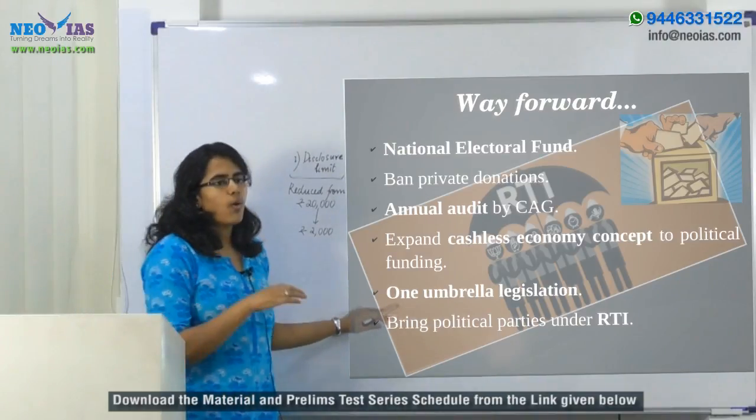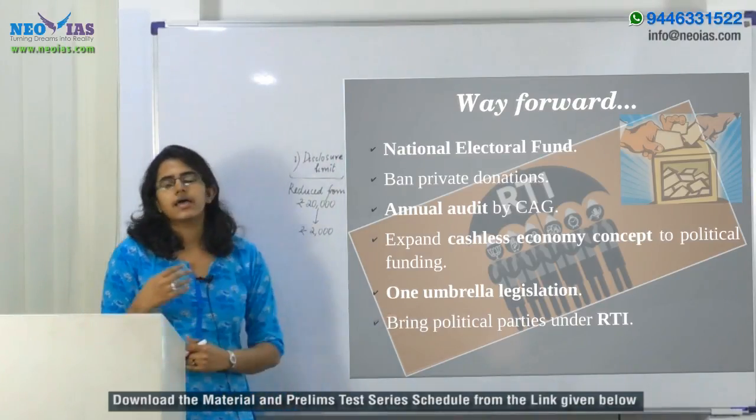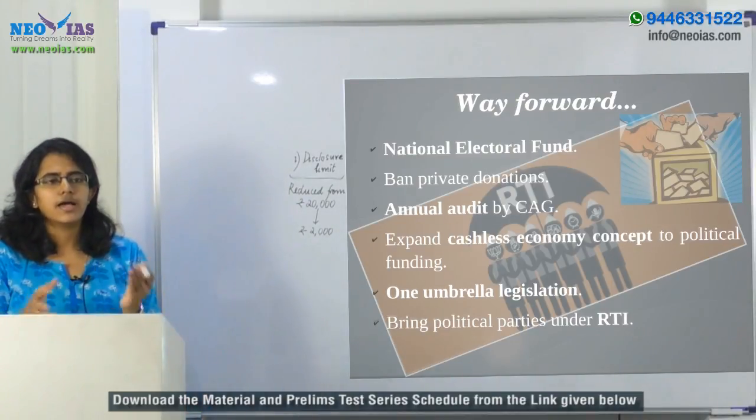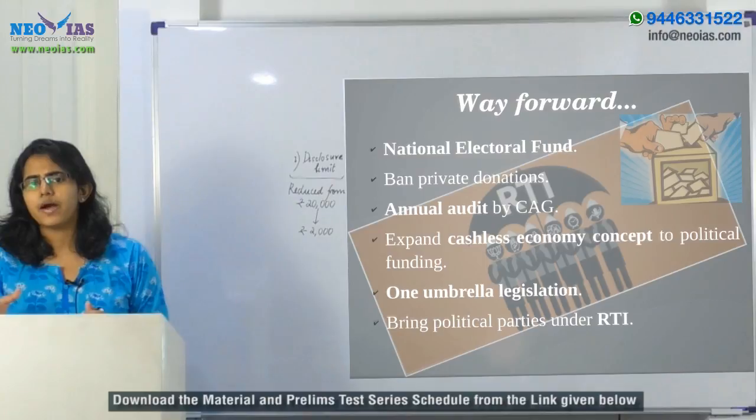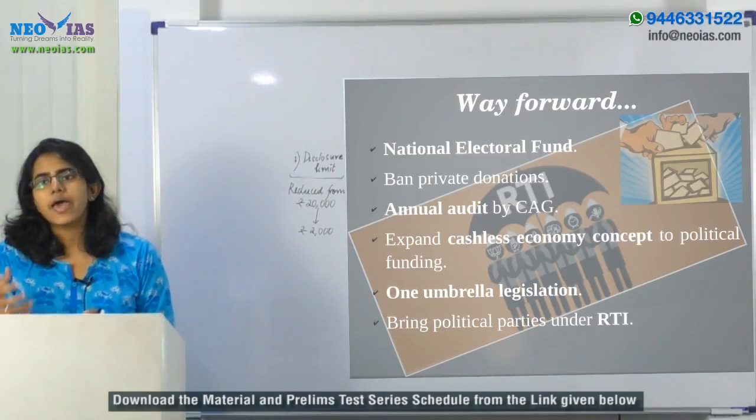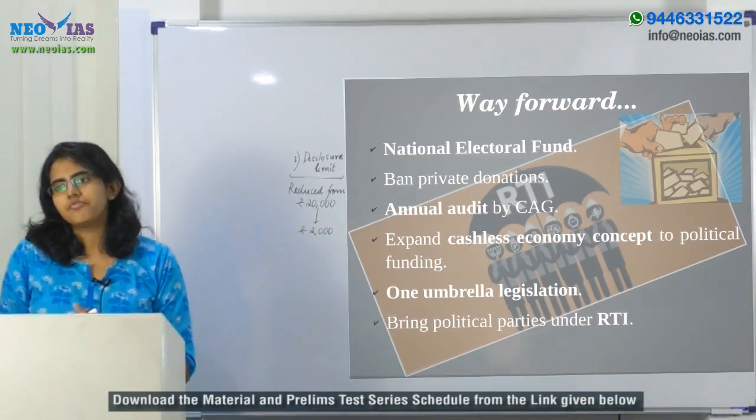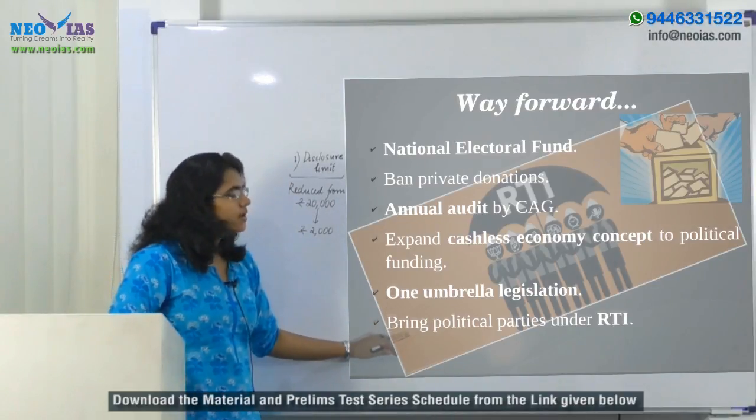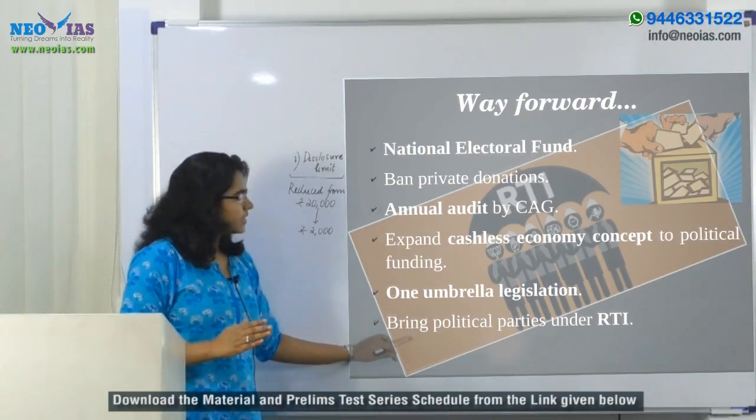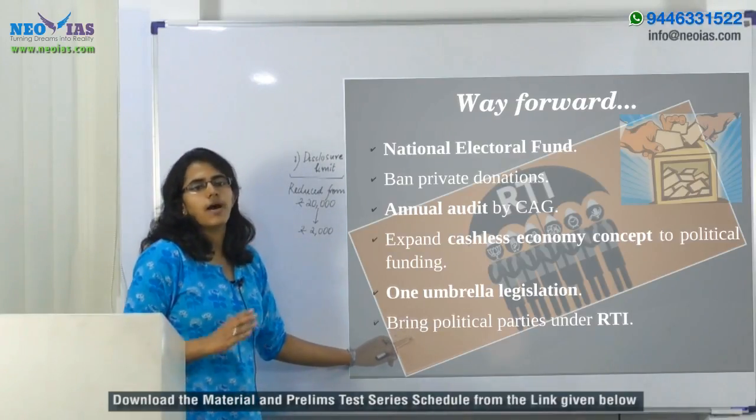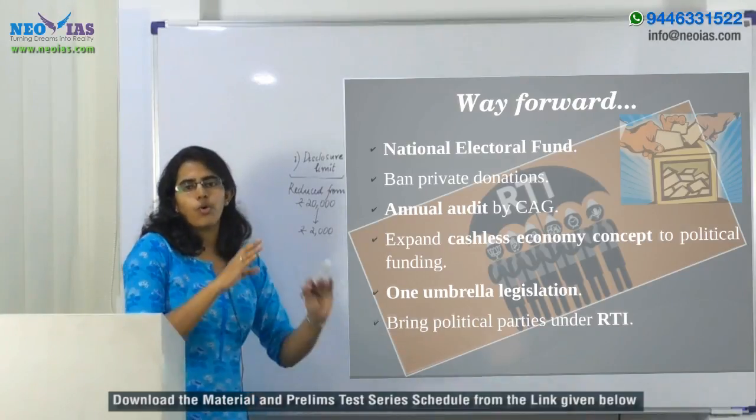And next is one umbrella legislation. The suggestion is that all the activities in regard to the transactions as well as accounts of the political parties should be brought under a single regulation or a single piece of legislation, which can help in effectively looking into political funding. So that's in regard to the one umbrella legislation. And then finally, and most important, we need to bring the political parties under the RTI, which the parties have been opposing over the years.